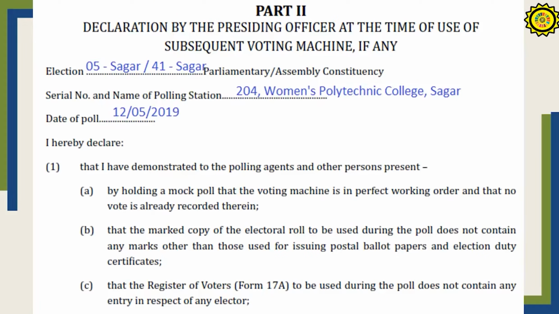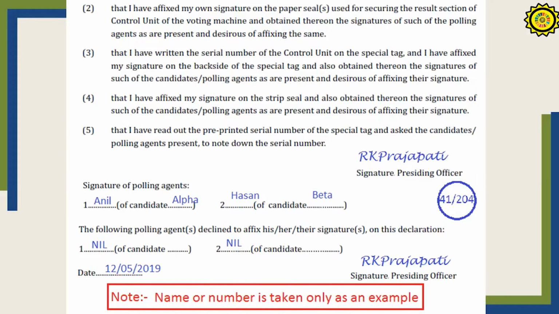This is the form to be filled by the presiding officer if during the poll day another voting machine is taken. There again they have to fill the basic data, that is the parliamentary constituency's name, the polling station's number and name, and the date of the poll. And in this certificate, it is mentioned that the mock poll is also held. In this, the presiding officer must sign at two places, and the signatures of all the candidates' agents who are willing to sign must also be obtained there. And those who are not willing, their names should also be written.